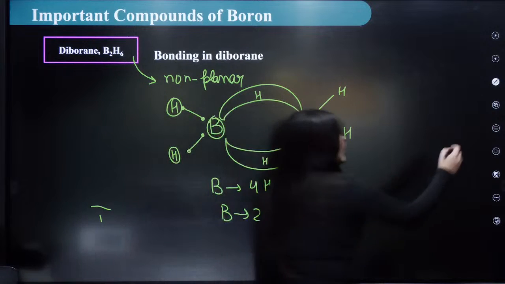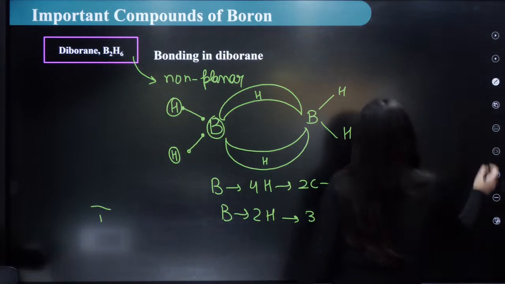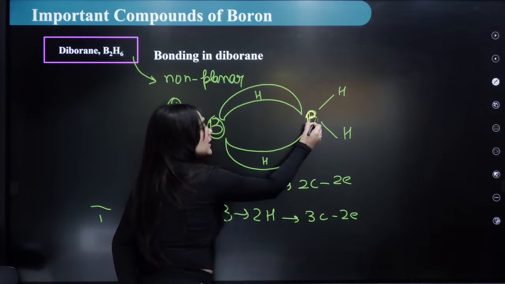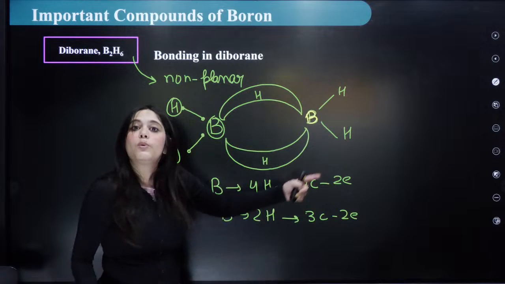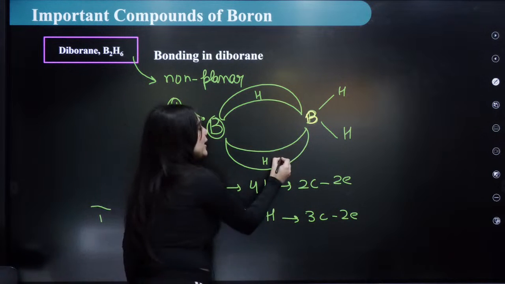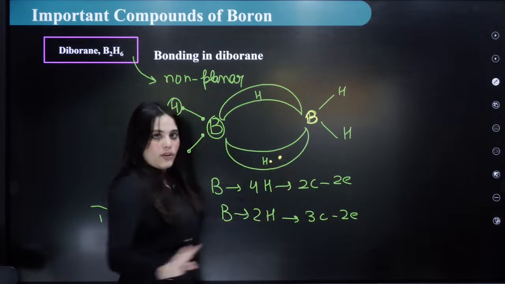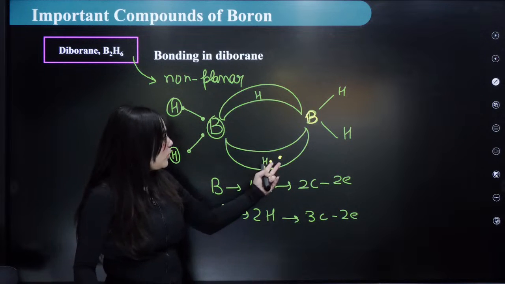What is happening in 3 center 2 electron? I'll explain it like this. For example, this boron shares 1 electron with this hydrogen, and this hydrogen also shares its 1 electron, so there are 2 electrons.